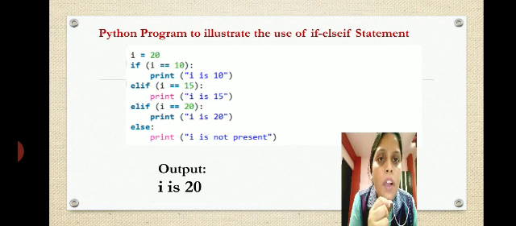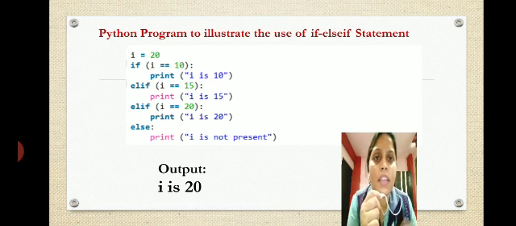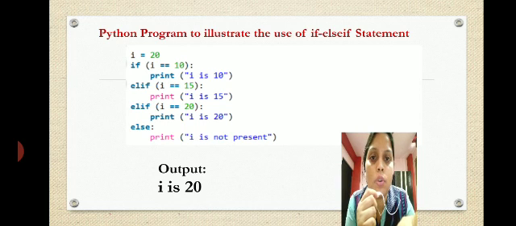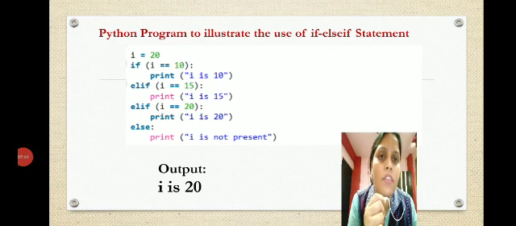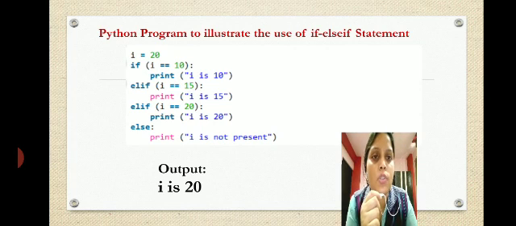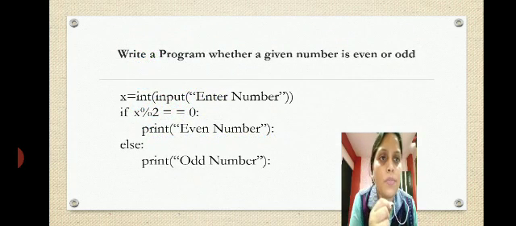So now what will be the output? We have the value of i as 20 and we are checking if i is equal to 10. Is it 10? No. So it is not going to be printed. Next it is checking for 15. Is it 15? No. Is it 20? Yes. So the output is: i is 20. This way the programs will come.